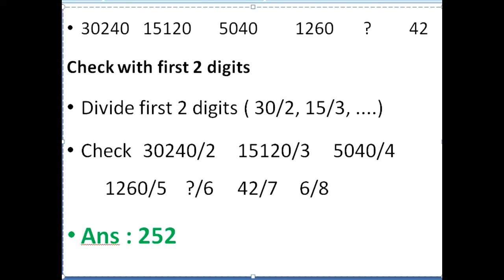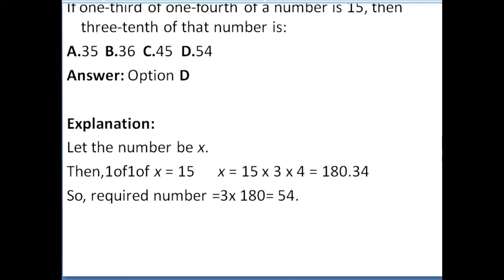You see the next example. If 1/3 of 1/4 of a number is 15, then 3/10 of that number is? See here, you have to go with, let the number be x. See, 1/3 of 1/4 of a number.